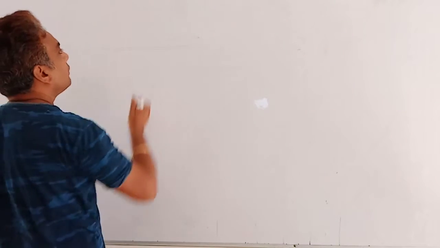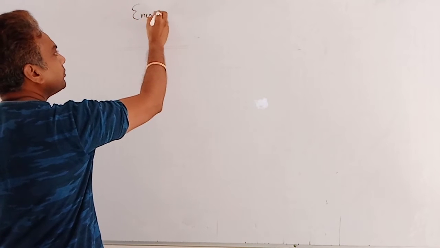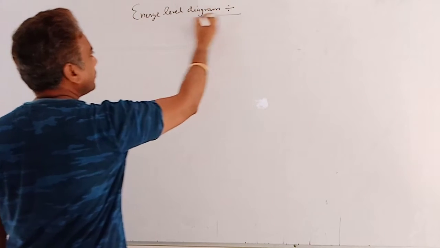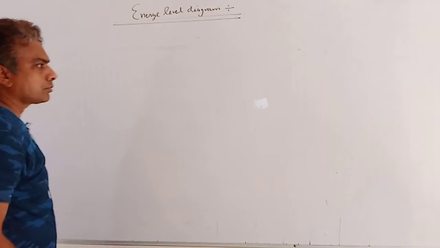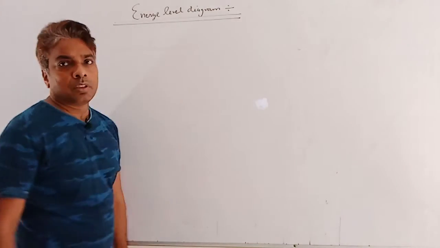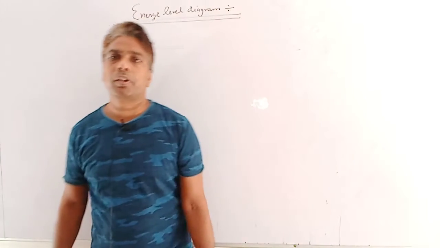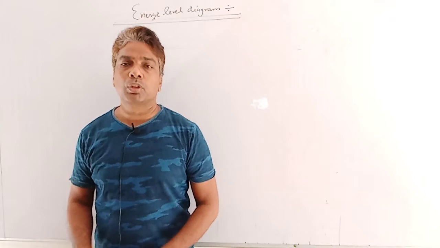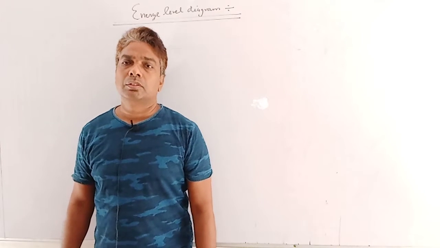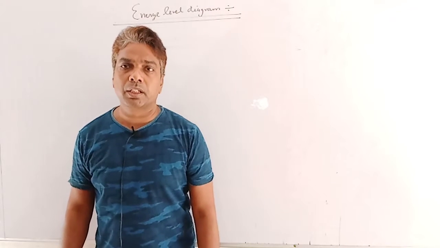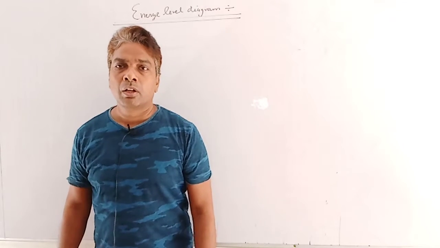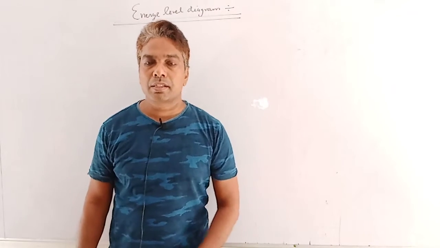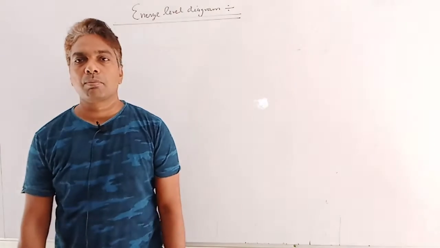So here is the energy level diagram. One point to remember: from lithium to nitrogen, or if the atomic orbitals contain 14 or fewer than 14 electrons, then the energy of pi px and pi py is less than sigma pz.